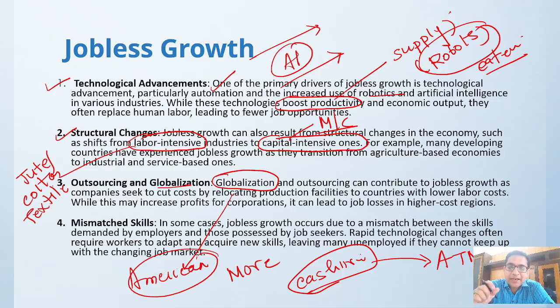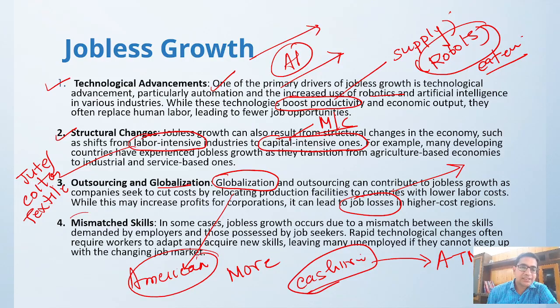So they are looking for locations from where they get human resource easily, natural resource easily, raw material easily. Because of this outsourcing and globalization, again, there is a concept of jobless growth. If some people are going to certain places, from their places, the people will be getting job losses.